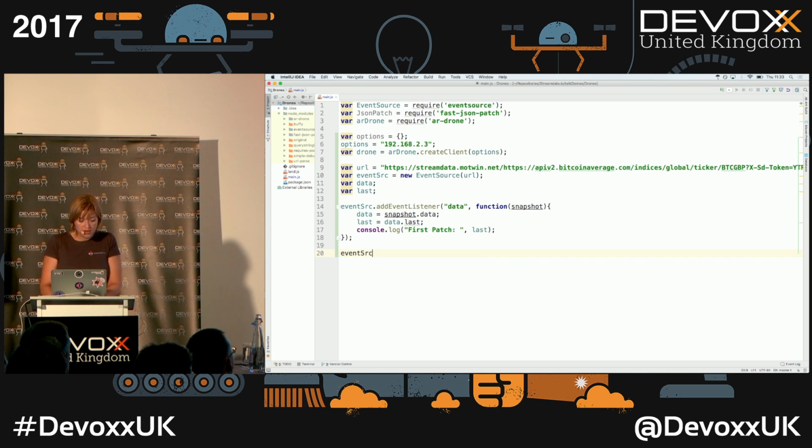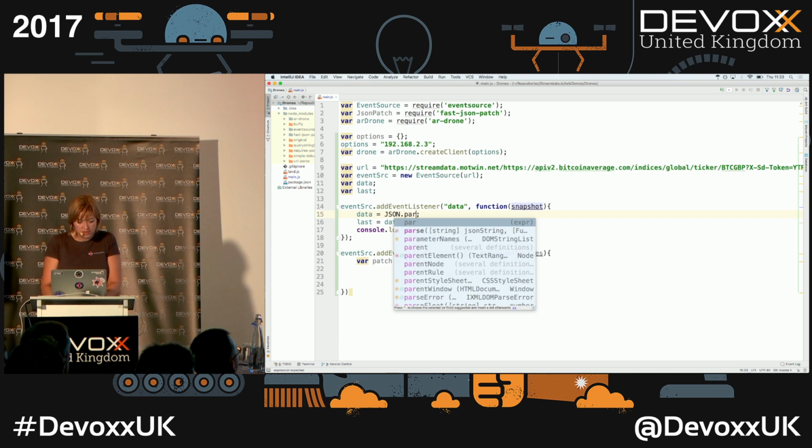Okay, so now I can add another event listener to the patch event to see only what has changed. So this function is going to send me patches. Here I'm going to create another object just to make the code more readable. Oh yeah, sorry, I forgot something.